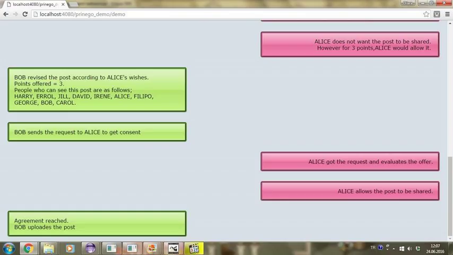That is why if we run the same example, this time Bob would give 2 points and also remove David from the audience. As you can see, Prenego can enable agents to negotiate their privacy constraints and preserve users' privacy.